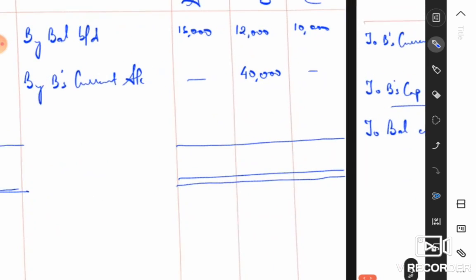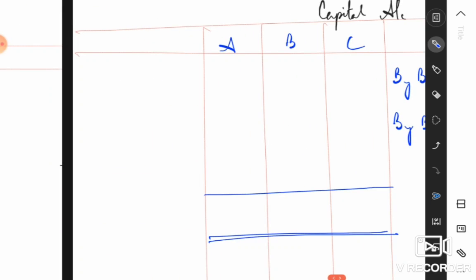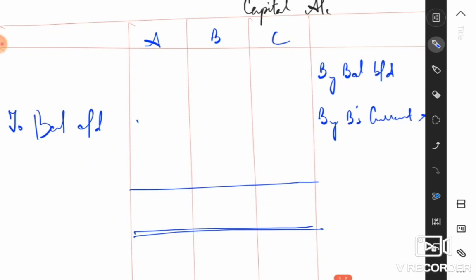And capital account, 16,000 for A, 52,000 for partner B, and for partner C, it is rupees 10,000 itself, no changes for partner A and C. And then to balance carried down, for the balances, the closing balances of partner A and C, rupees 16,000 and 10,000 respectively.